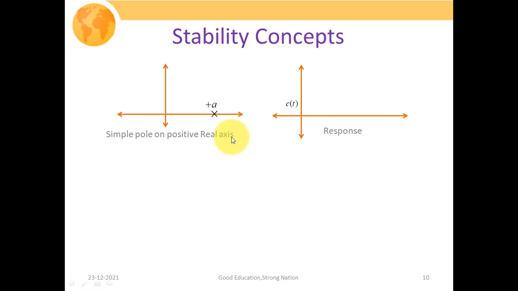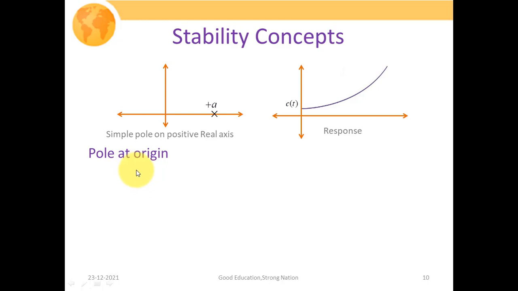So how the response of this particular pole is going to be given, as we had already evaluated the inverse Laplace transform of this system. The inverse Laplace transform would have been evaluated as e to the power at. As t keeps increasing, our response is also increasing exponentially. So as t is sufficiently large, your response tends towards infinity, which is the criterion of an unbounded system.